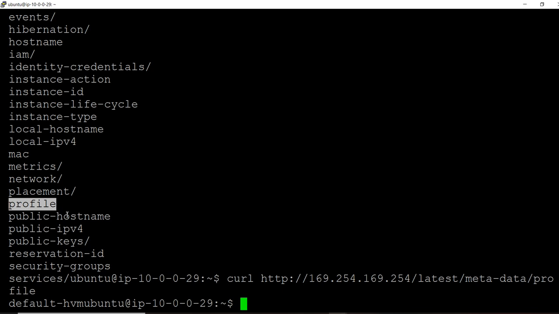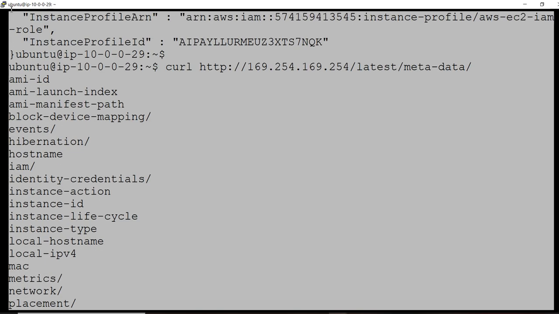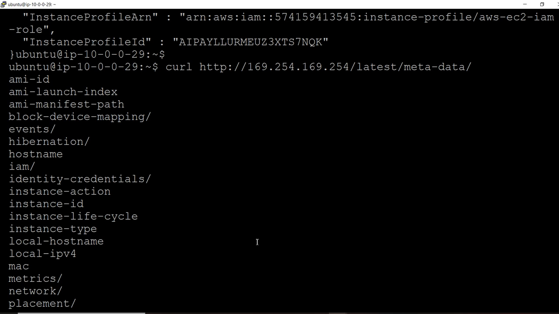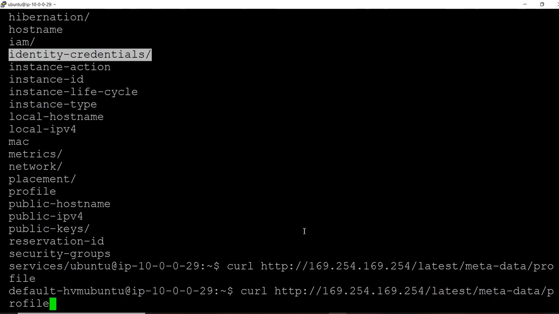Default Ubuntu we have. There will be security groups, reservation ID. So what else do we have? Okay, here you can see identity credentials. Yes, we need to navigate to that one. Come on, I forgot that.